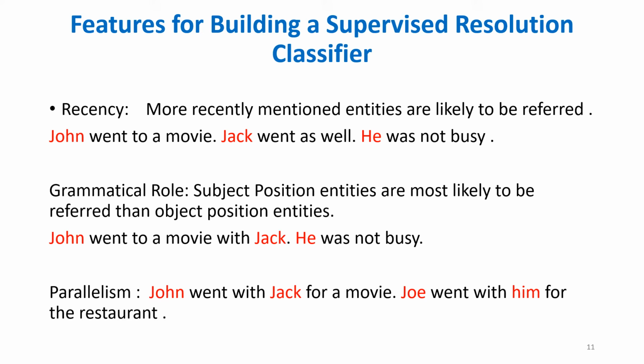Parallelism, we will understand through this example again. John went with Jack for a movie. Joe went with him. The phrase went with is a clue, so there is a parallelism we can identify. John went with Jack. Joe went with him. So obviously him is referring to Jack. That's how this helps us.